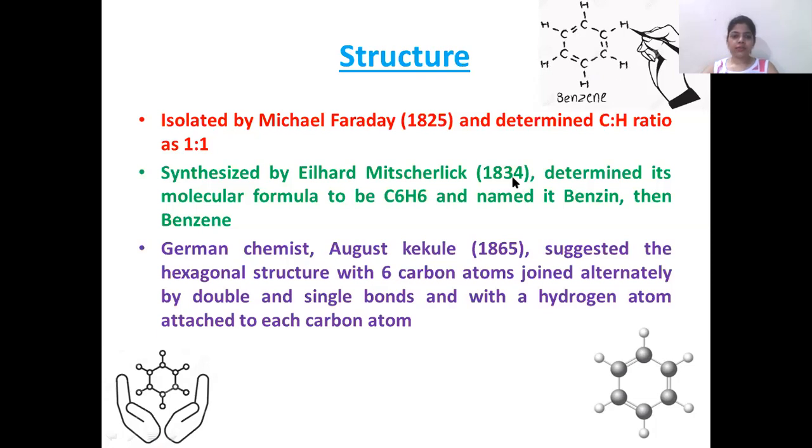In 1834, Eilhard Mitscherlich synthesized benzene and determined the molecular formula as C6H6, and he named this compound benzene. In 1865, a German chemist, August Kekulé, stated the hexagonal structure of benzene with 6 carbon atoms joined by double and single bonds alternately, with a hydrogen atom attached to each carbon atom.